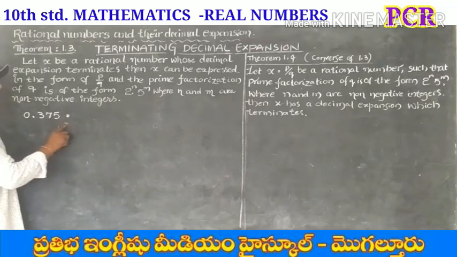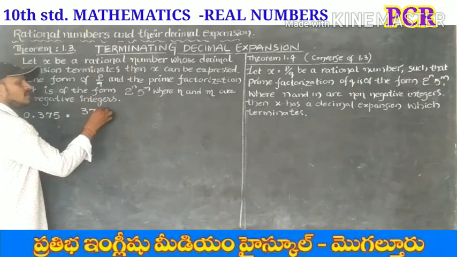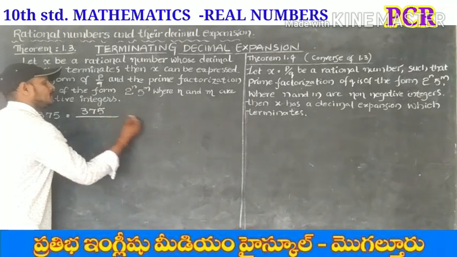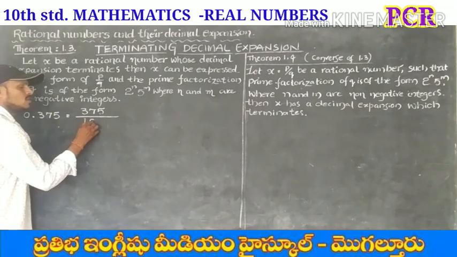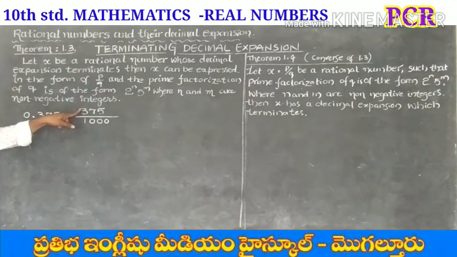How can we convert this decimal number into fractional form? Just write the given digits without the decimal point. How many digits are there in the decimal part? 1, 2, 3. 3 zeros. Write 3 zeros after 1. So 375 by 1000.